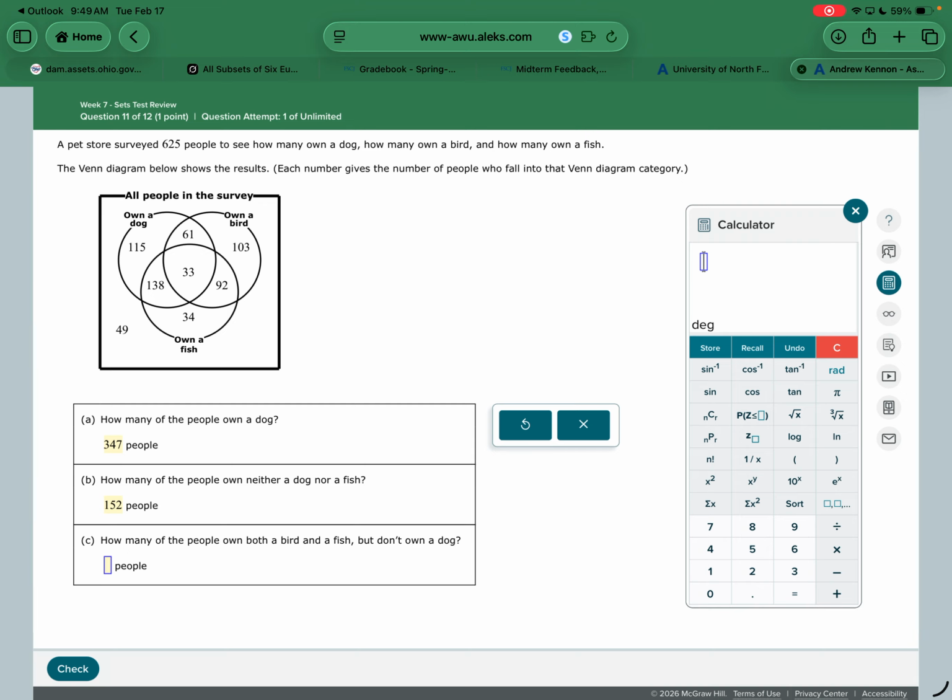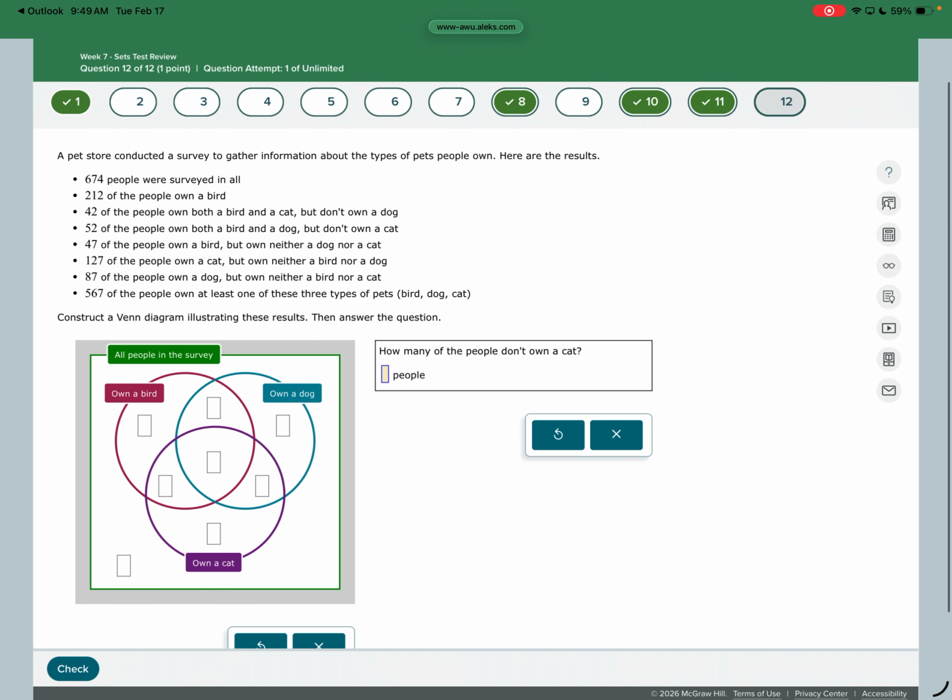And the last problem here is the filling out of the 3. Looks like we got the hard one. There's 2 different versions of this. We can go do the other one if we need to. All right. I always start at the bottom. I don't know why. It just kind of works out.